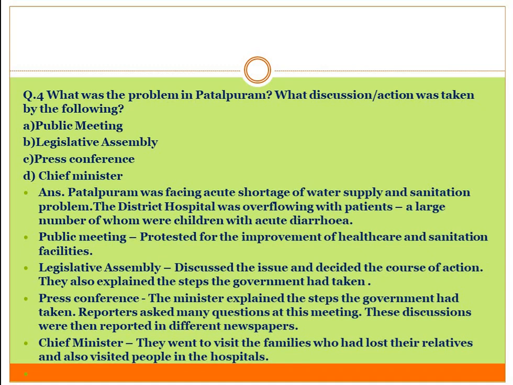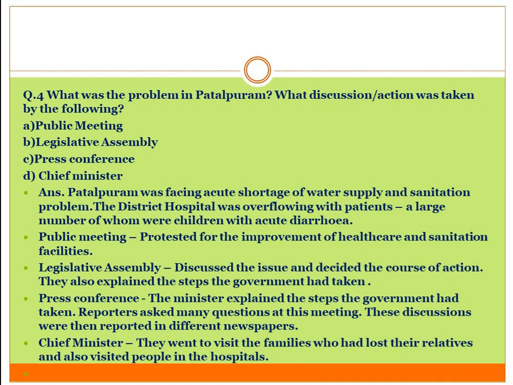And then what was the action taken by all four? Public meeting: they protested for the improvement of health care and sanitation facilities. They protested against the government for health care and sanitation facilities. Legislative Assembly: they discussed the issues and decided the course of action.